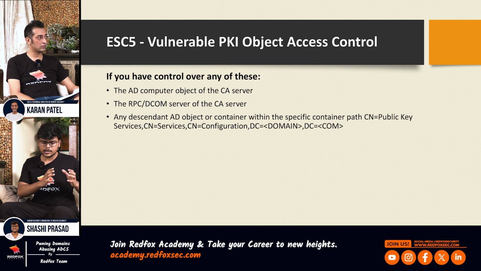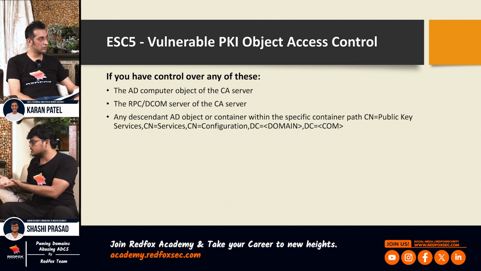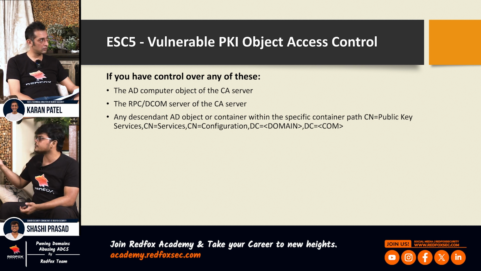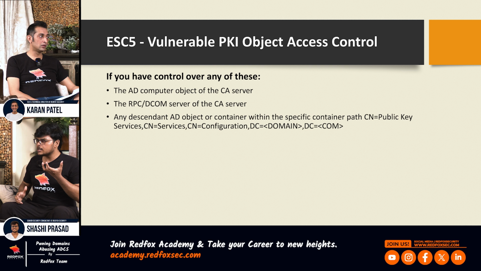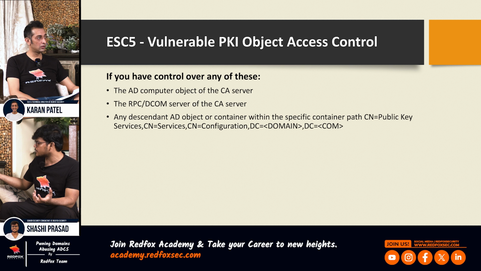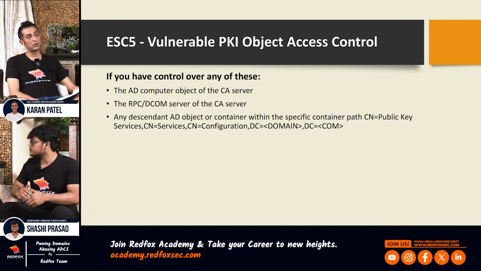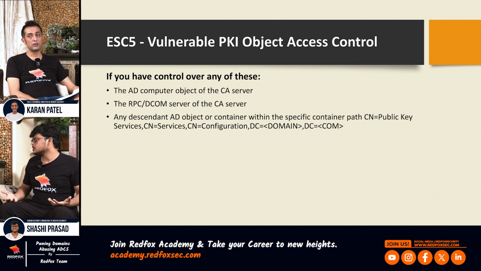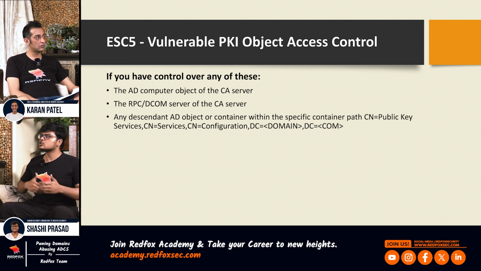So basically, if you get hold of a user credential who is a local administrator on this computer, which is serving the certificate authority, then using the local admin rights, we can fetch the private and public keys of this certificate authority, which is saved in the registry. Since we have the local admin rights, we can do that. So once we have the private and public key of the certificate authority, we basically become the certificate authority now, and we can forge any certificate.